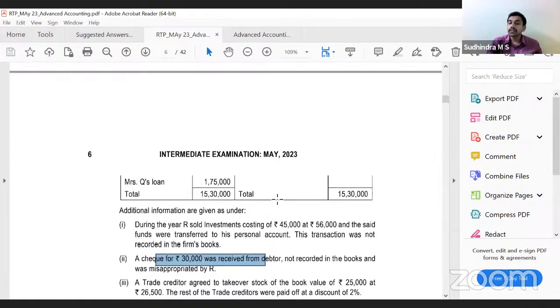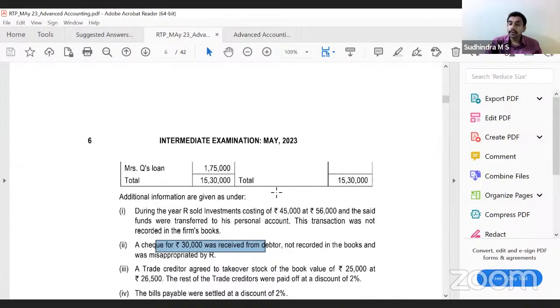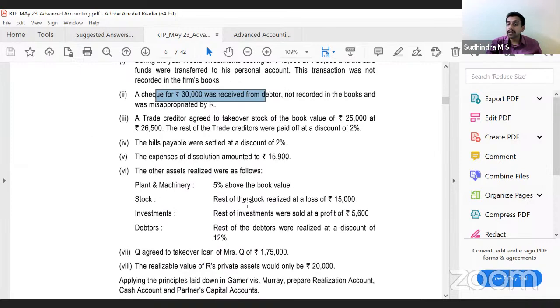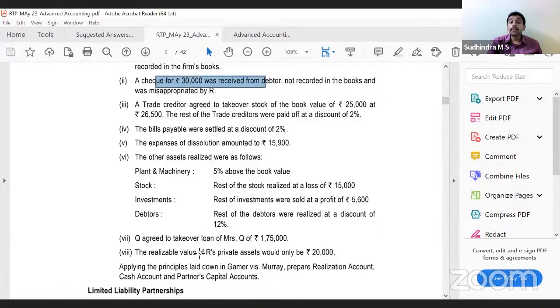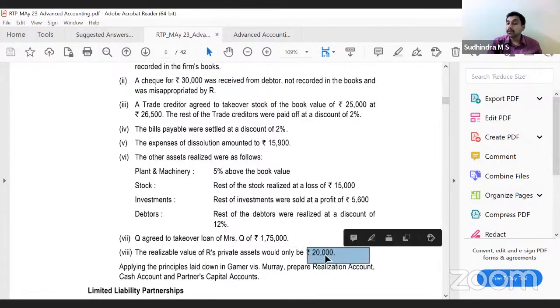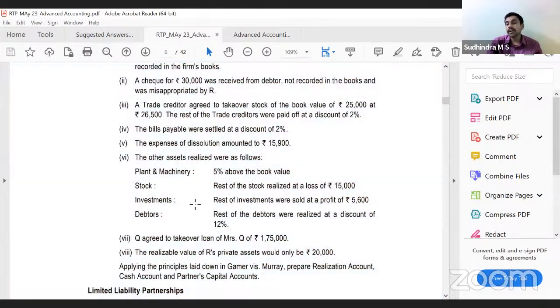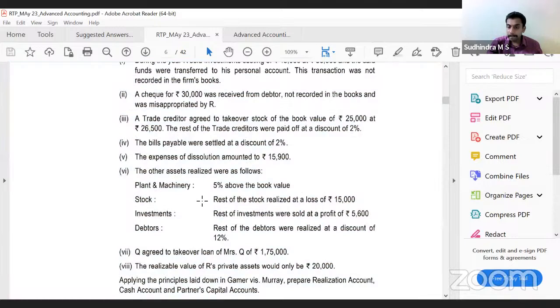Once we do this, then normally solvent partners would bring in their share of realization loss in cash. Then you bring R's money of 20,000. R can bring in 20,000. With that, that gives you the loss of partner R. That would be borne by the solvent partners in their capital if they have credit balances. If both the partners have credit balances, that would be borne by both, else only one. Is that clear? Everyone understanding? Yes, sir.